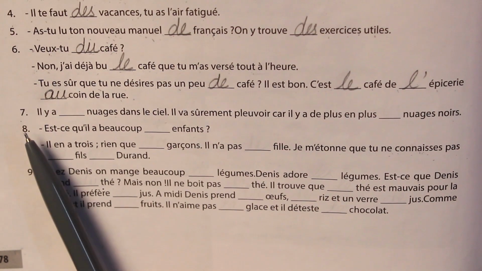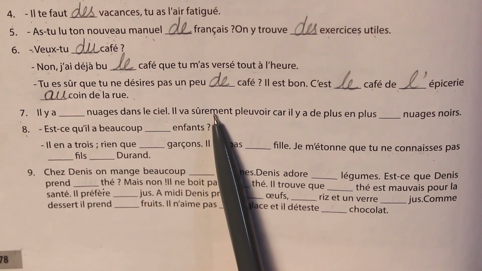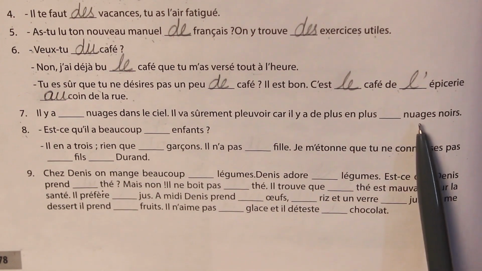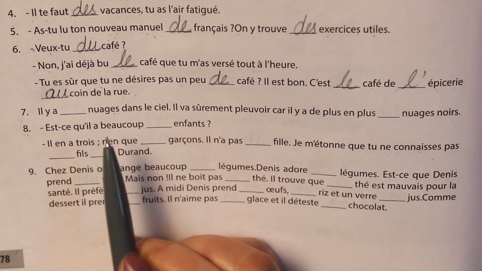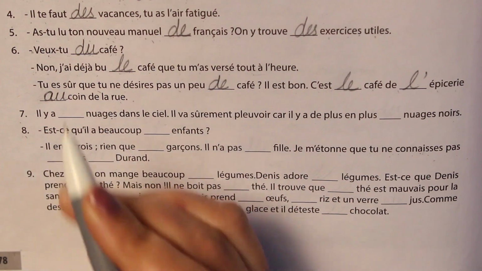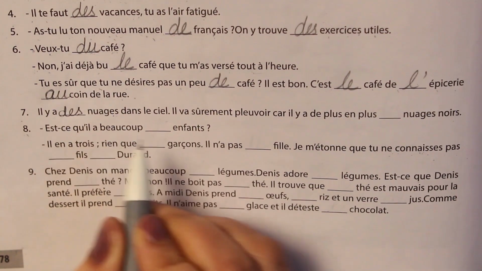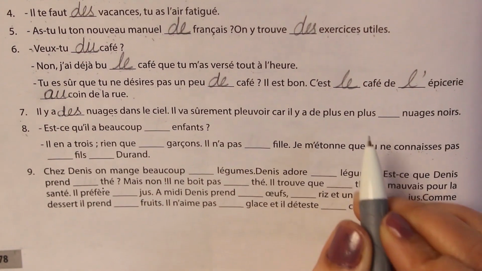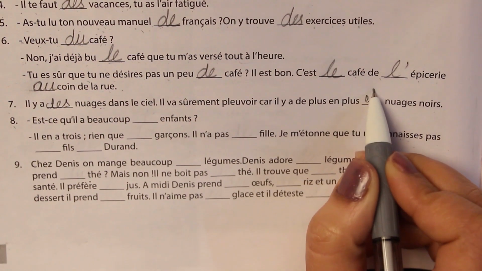Now, the next statement. Il y a dash nuages dans le ciel. Il va sûrement pleuvoir car il y a de plus en plus dash nuages noirs. Okay. Now again, clouds are here in plural. The word is given in its plural form. So, we'll write des. Il y a des nuages dans le ciel. Il va sûrement pleuvoir car il y a de plus en plus. Now again, nuage is given in its plural form. So, we'll write de.